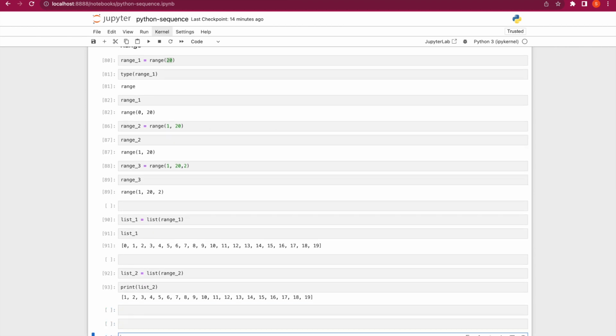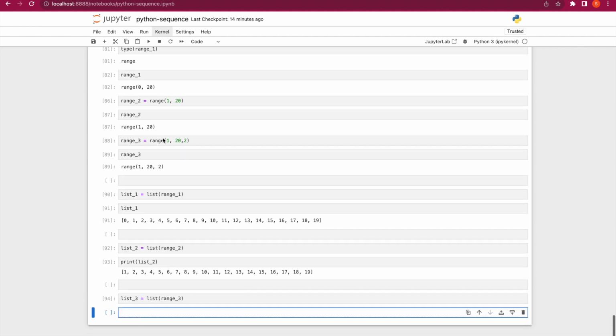Right. So let's also do the same thing for the third range that we define, which is range 3. Right. So let's say list 3 is equal to list of range 3. Right. So let's execute this. Ideally, we should print out all the odd numbers that we have between 1 and 20. The last value in this case will be 19.